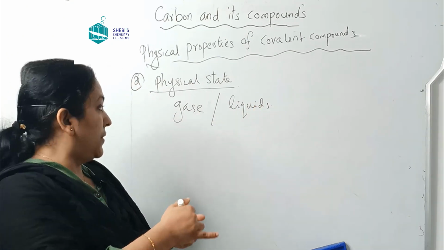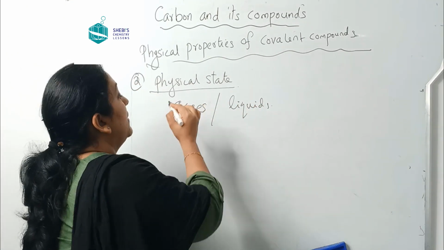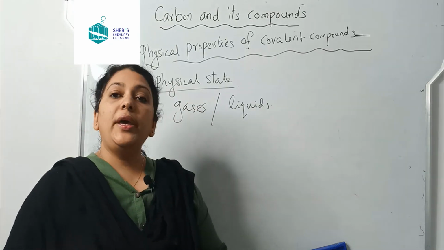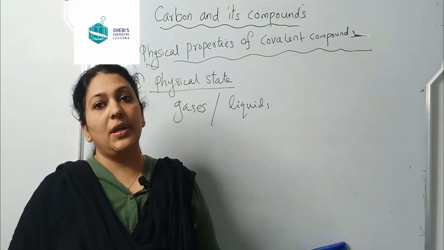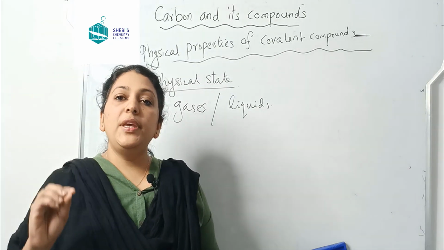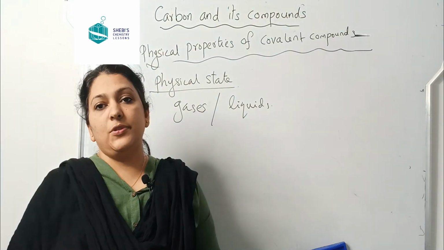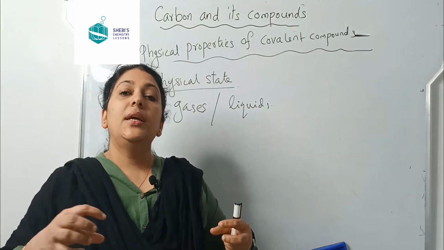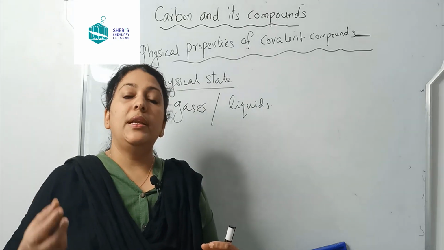What will be the reason for it? Gases and liquids. Why are covalent compounds gases or liquids? The same reason, because of the weak intermolecular force of attraction, they are gases or liquids.